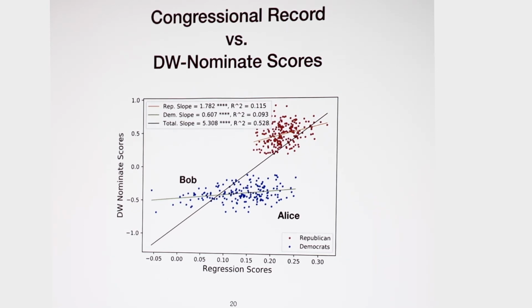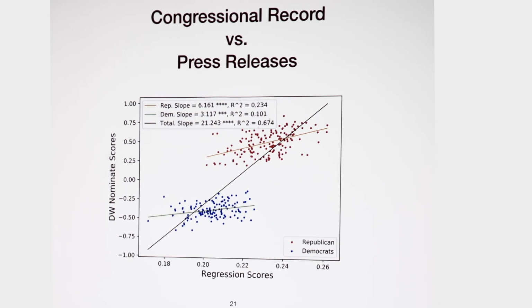However, our score and the DW nominal score are not consistent very well. To see this, suppose we have two members of Congress here, Bob and Alice. According to DW nominal score, Alice is more liberal. According to our score, Bob is more liberal. And this inconsistency is all over the place here, obviously. And we repeat this experiment for press releases, and we observed a similar result pattern.